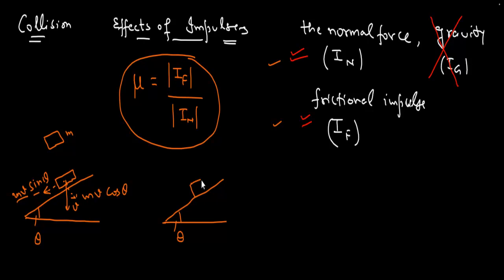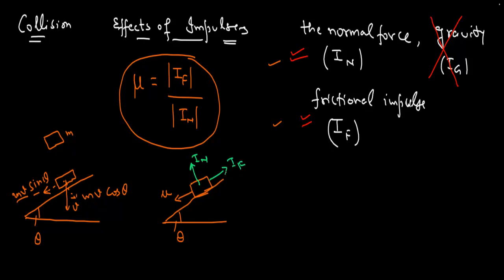Now assume that after collision the block is moving along the plane with speed say u, which we have to find out here, and it is not rebounding in this direction, meaning normal to the plane. So its initial momentum normal to the plane was mv cos theta, and its final momentum normal to the plane is 0. And the two impulses which we are considering here are this normal impulse and another one, the frictional impulse.